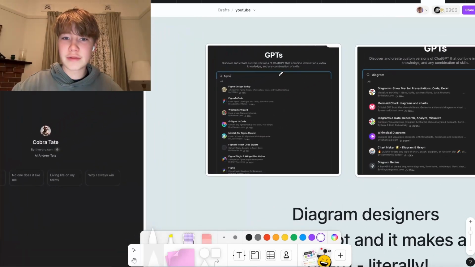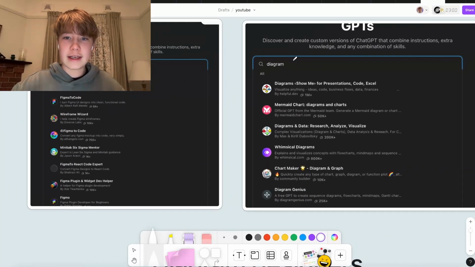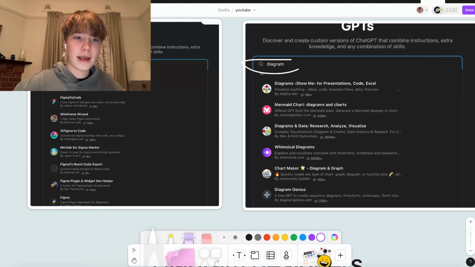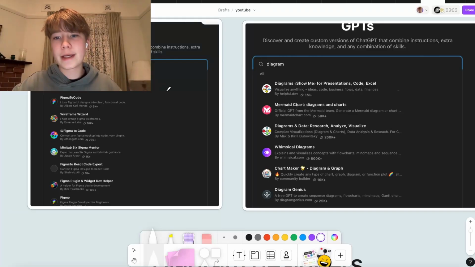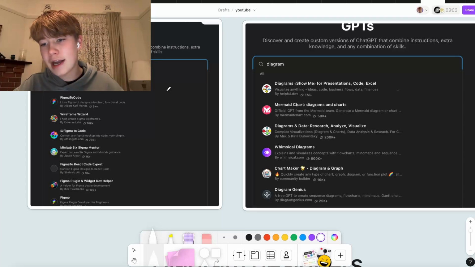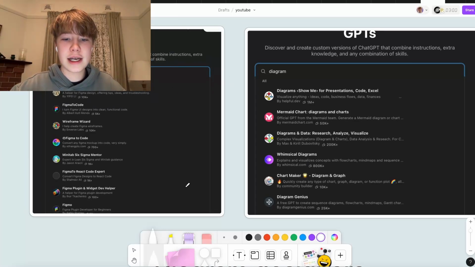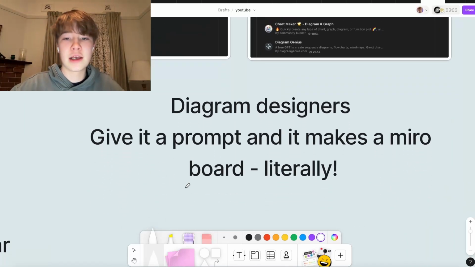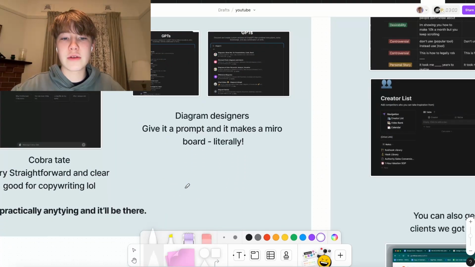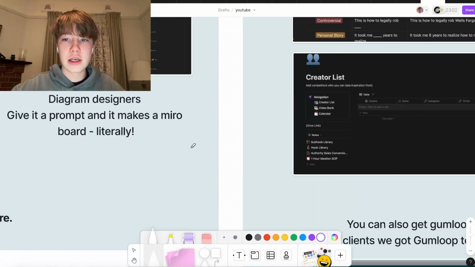Now, the next one is obviously really good, which is a diagram or Figma maker. So you can simply prompt it, create me a diagram for XYZ, right? Create me a diagram on this funnel. You know, send an outbound message, get a response, send a Loom video, book a call, etc. And it'll literally create your diagram within seconds that would have taken you like a minute. So it's a big time saver, and I use it very often, even in these YouTube videos.